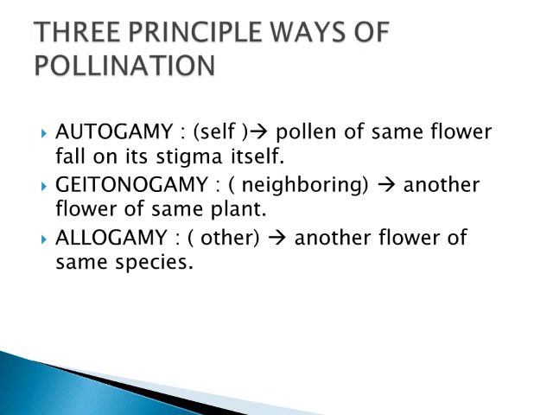Here the pollen of one flower is going to fall on the stigma of another flower of a different plant but the same species. Here note down, the same species but a different plant. So this is the difference between geitonogamy and allogamy. So what are the three principal ways? Autogamy, geitonogamy, allogamy.